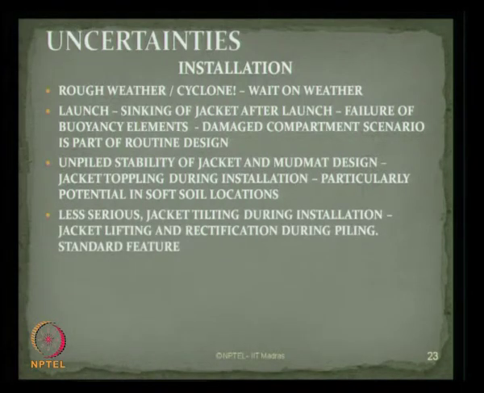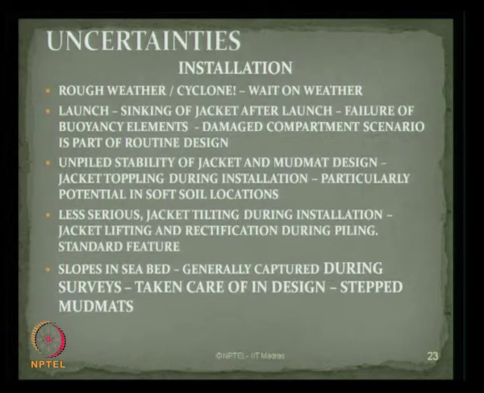Less serious, of course, is jacket tilting during installation. This can be handled by jacket lifting and rectification during piling. It is one of the standard features which generally comes across in all the construction scenarios of jacket platforms. There can be problems associated with the sloping seabed, generally captured during the surveys, and it is taken care of in the design. We generally use what we call stepped mud mats.